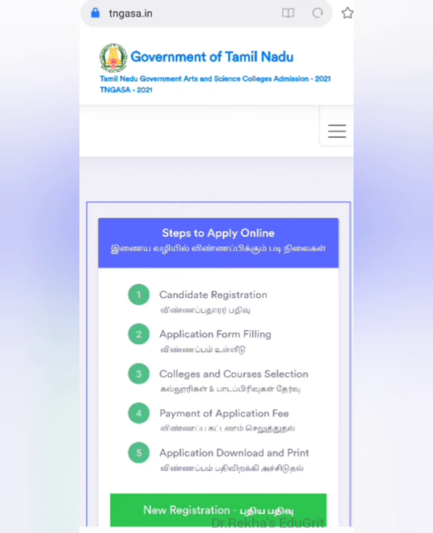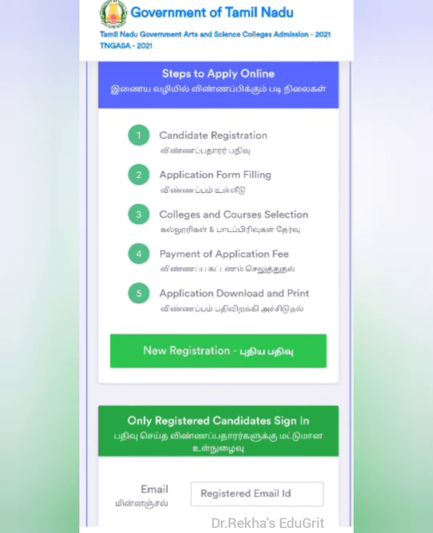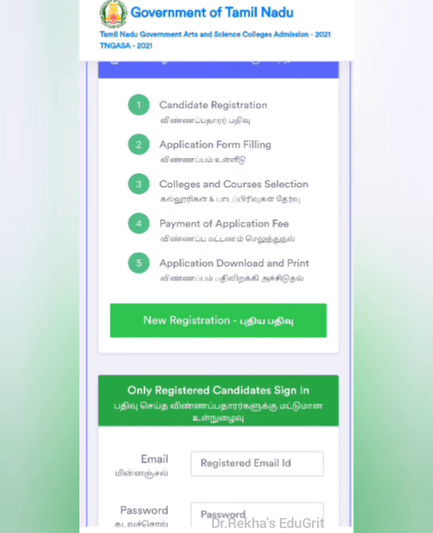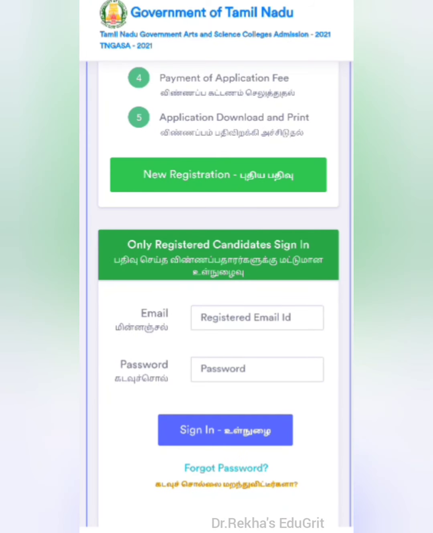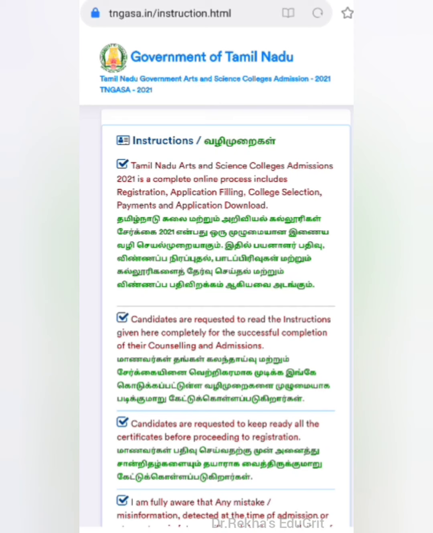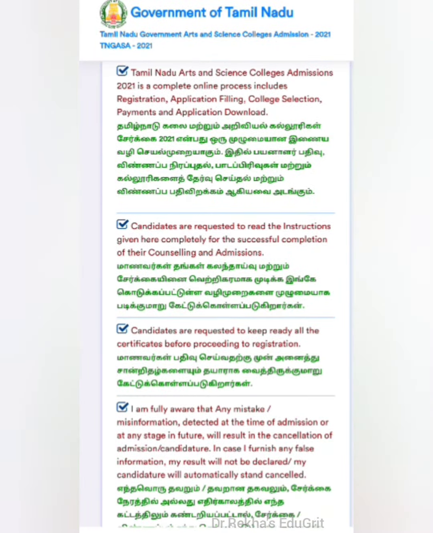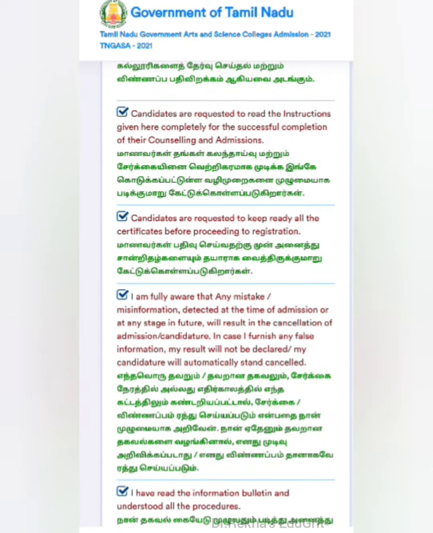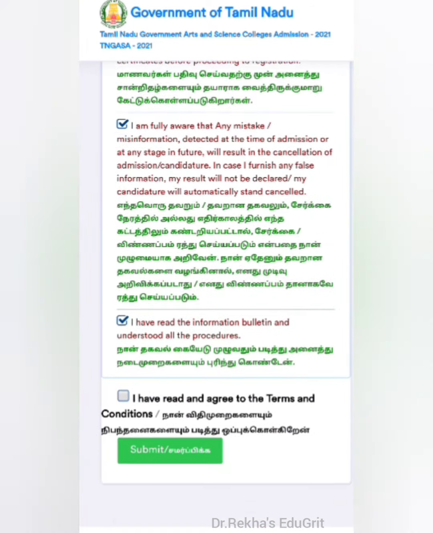Visit the official website. You can see that there are 5 steps. First one is candidate registration, then application form filling, then colleges and course selection. Next one is payment of application fee and the last one is application download and print. First step is candidate registration. So click new registration. When you click new registration, in the next page you can see the instructions. You have to read and agree to the terms and conditions by clicking, then you can give submit.